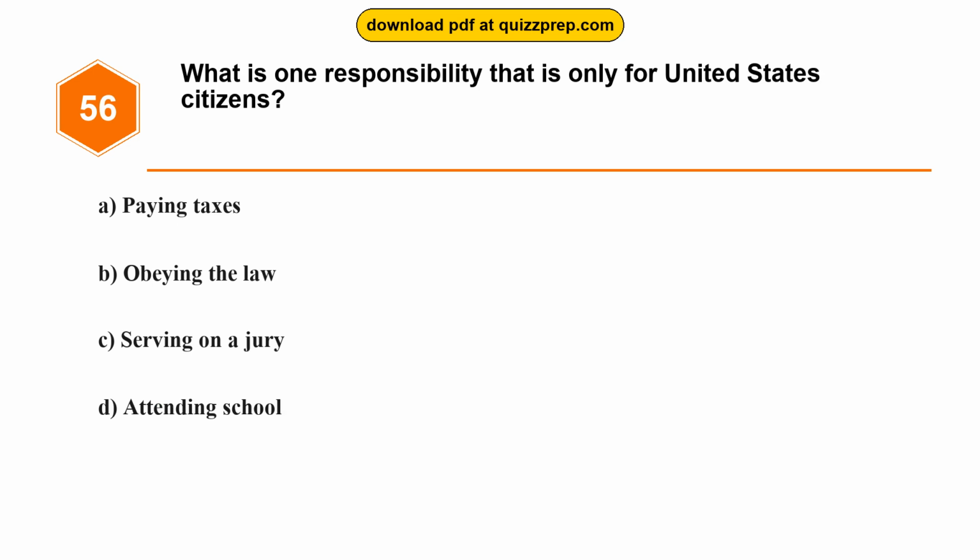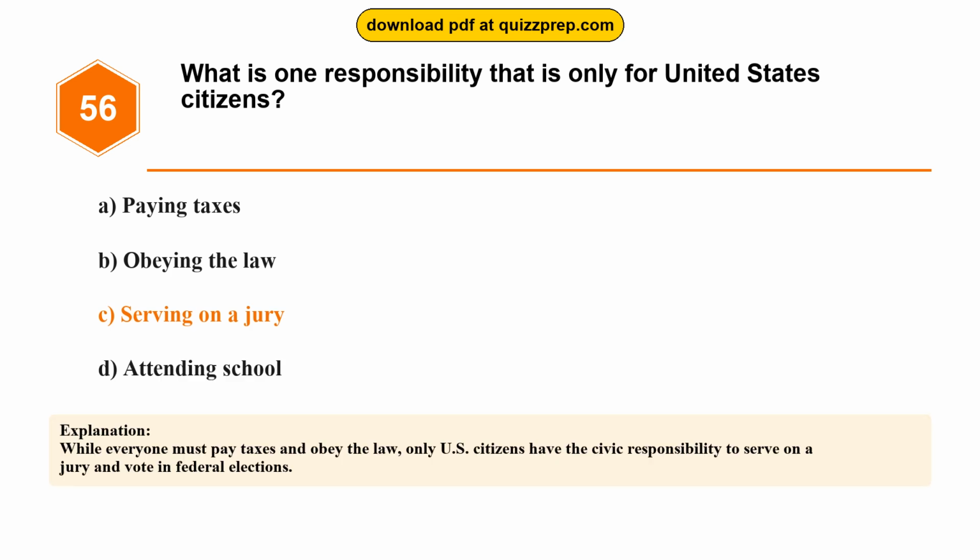Question 56. What is one responsibility that is only for United States citizens? Option A, paying taxes. Option B, obeying the law. Option C, serving on a jury. Option D, attending school. The correct answer is option C, serving on a jury. While everyone must pay taxes and obey the law, only U.S. citizens have the civic responsibility to serve on a jury and vote in federal elections.